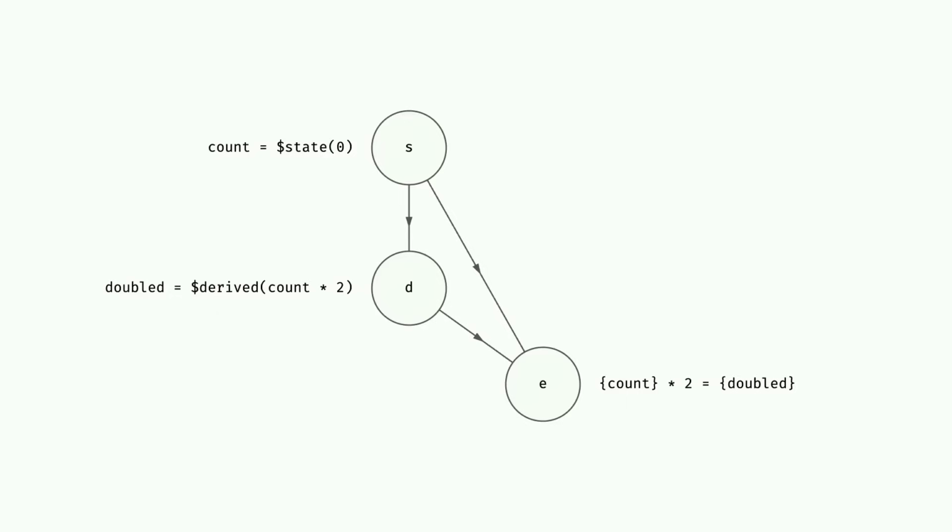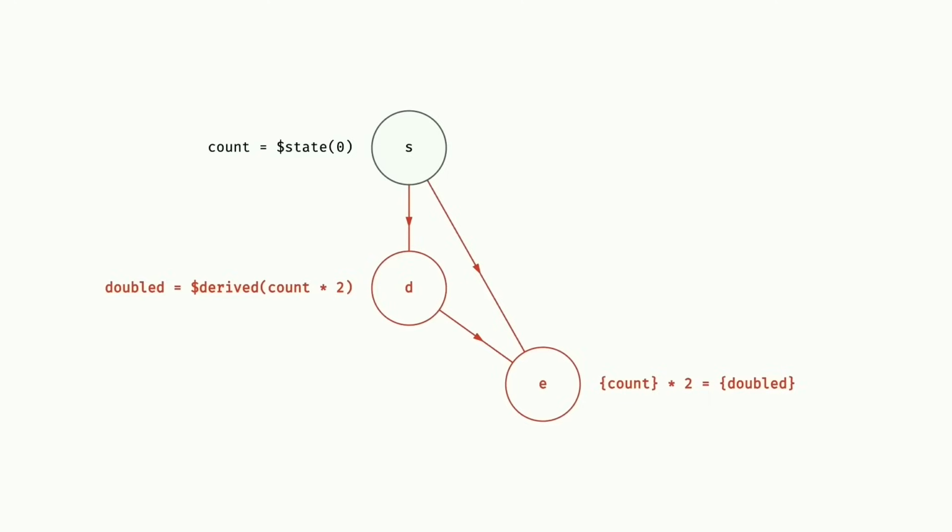A derivation might be something like doubled equals derived count times 2. And an effect might be a function that updates the text content of an element. Or it could be an effect that you define yourself with the effect rune. In a real app, this graph will obviously look much more complicated, but the essence of it is just this. Now, when count changes, we don't rerun effects immediately. Instead, we follow the edges of this dependency graph and mark reactions as dirty, or in the case of a derivation, sometimes maybe dirty because it could reevaluate to the same value.